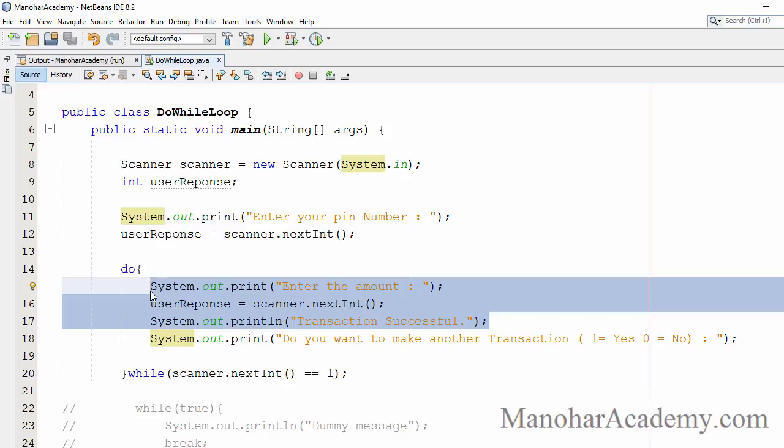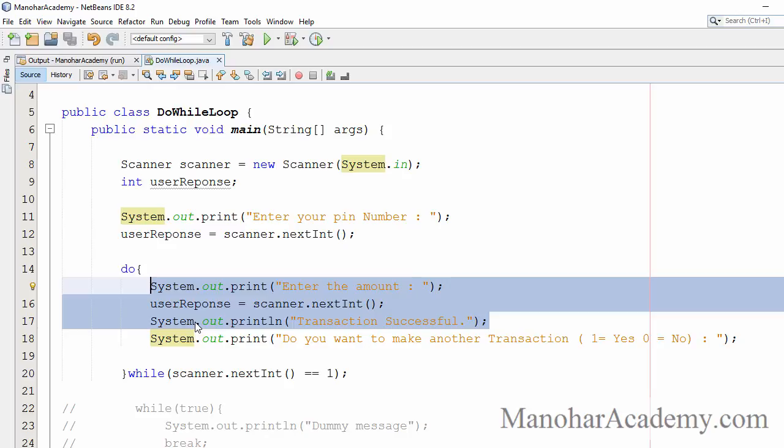That is not the case. He has already given his consent that he wants to make a transaction. So we have to execute this step at least once. We have to make a transaction. So we make the transaction. At the end, we will give the user a chance. We will ask him, do you want to make another transaction? If he says yes, we will repeat the steps. We don't repeat our authentication step because he is already authenticated. We will ask him for the amount.